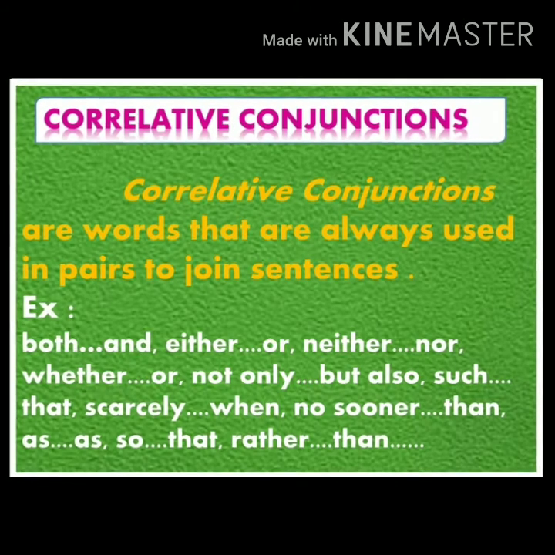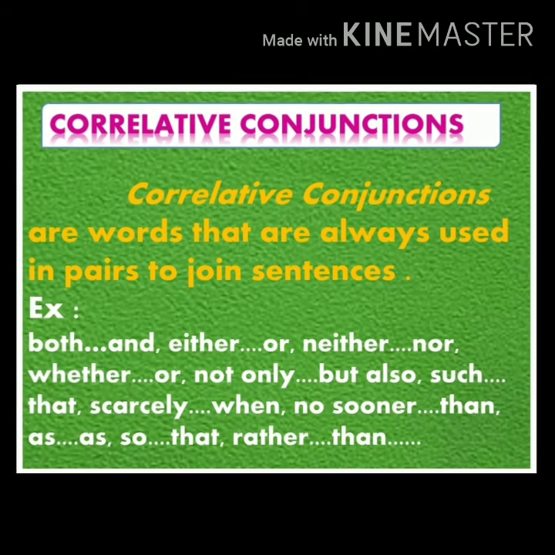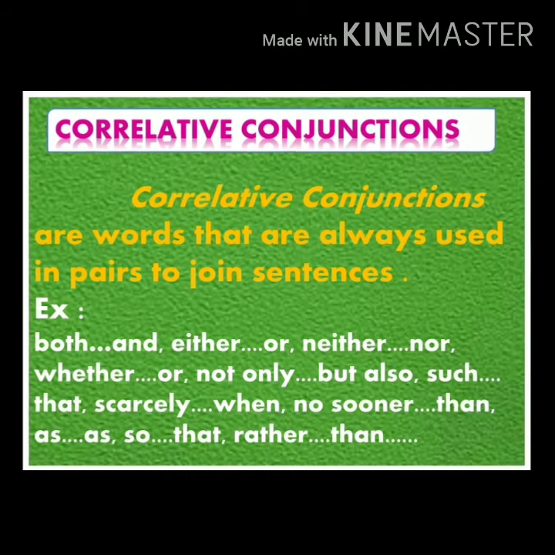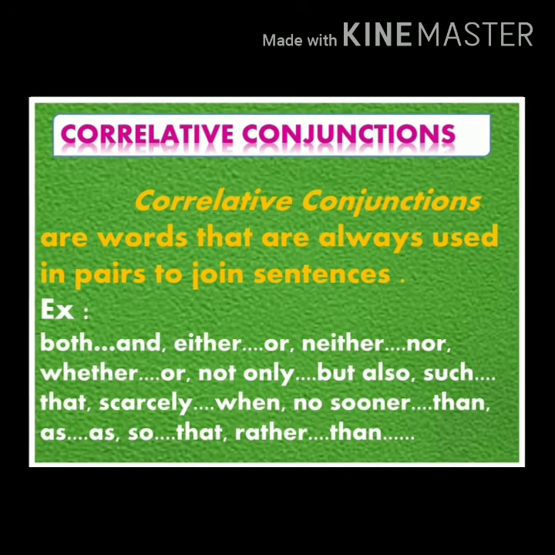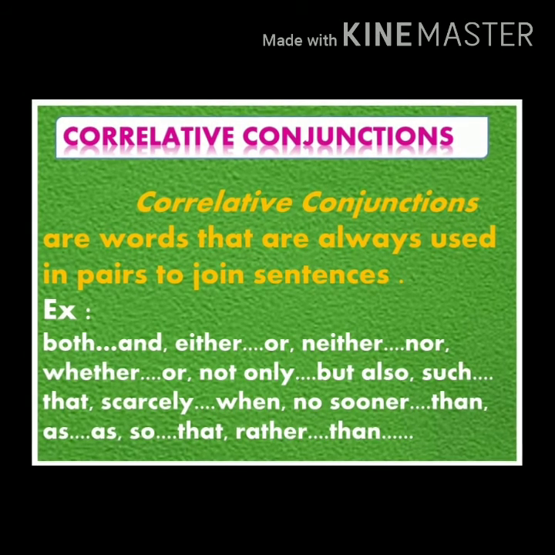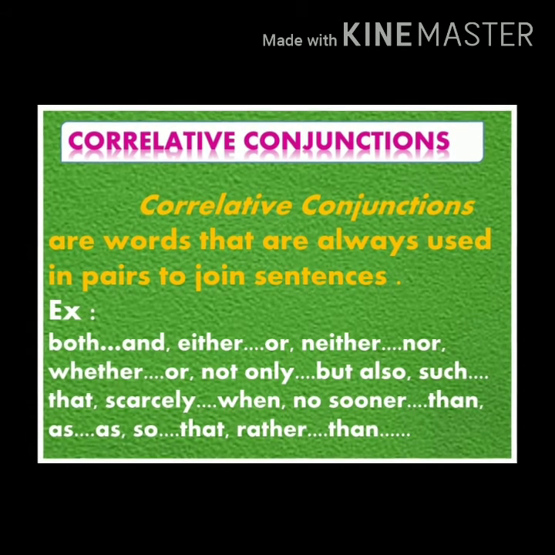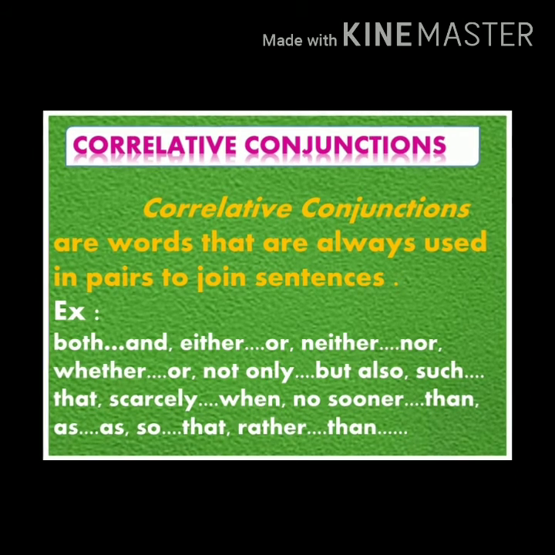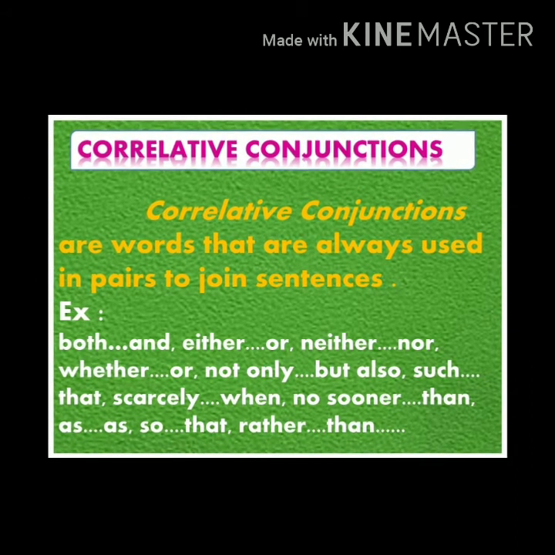Let's see correlative conjunctions. Correlative conjunctions are sort of like tag team conjunctions. They come in pairs and you have to use both of them in different places in a sentence to make them work. They get their name from the fact that they work together and relate one sentence element to another.